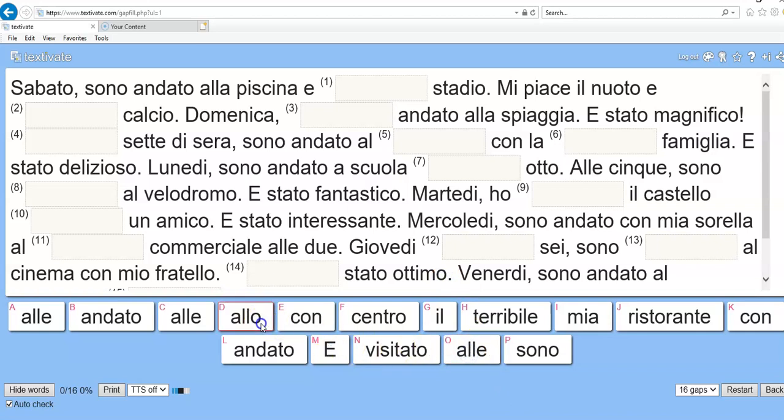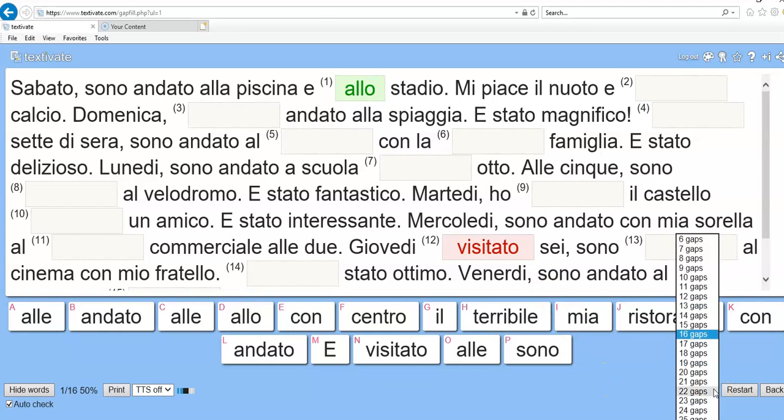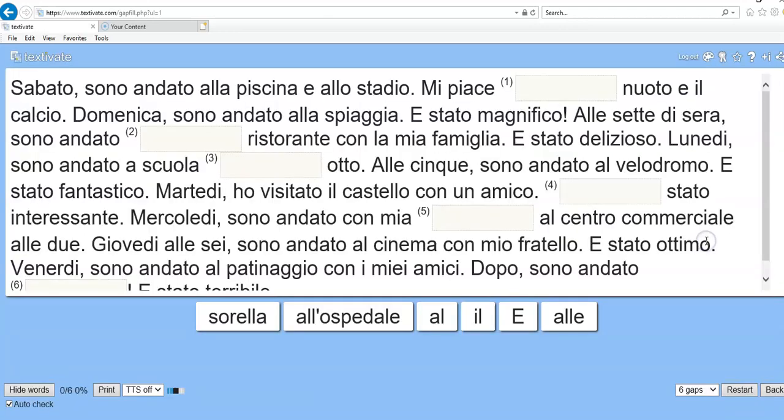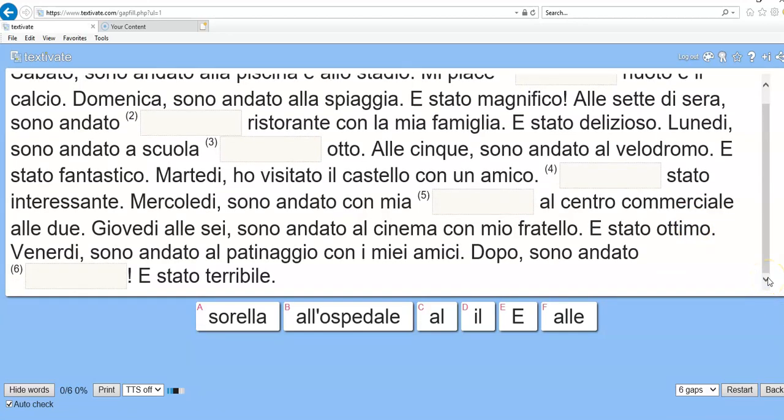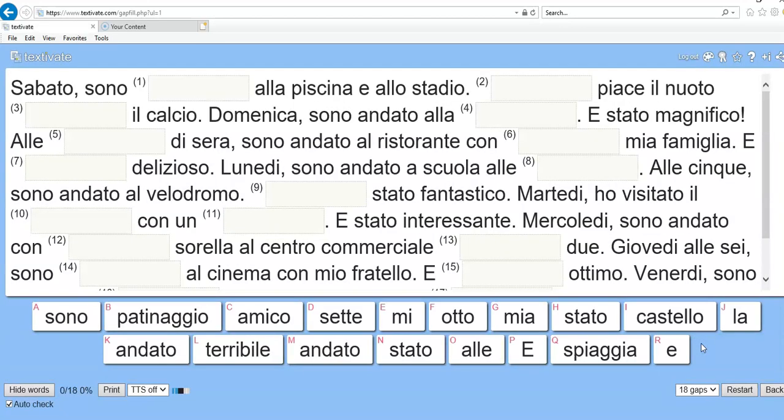As soon as you get the one that's right and you drag it in, it goes green. Okay, so that's how you know if you're getting them right or not. So if you're trying to move it into that place, for example, it goes red and that shows you haven't got that right. Again, increase or decrease the difficulty level. If you want to make it nice and easy, just give yourself 6 gaps. Okay, remember you've got your controls on the right hand side to go up or down. Once you think you've got that, move down and choose something much more difficult. So by the end of this, you should know the text inside out.